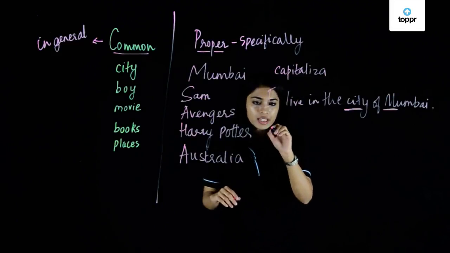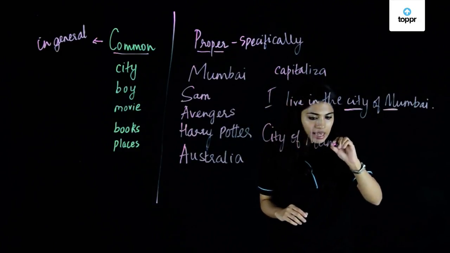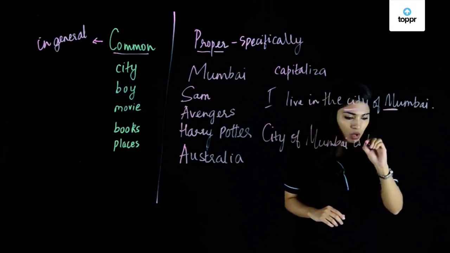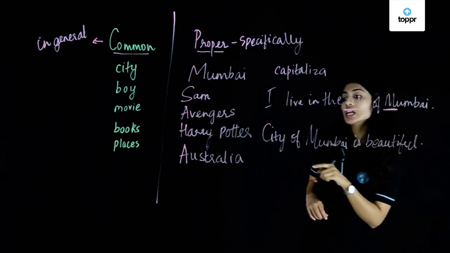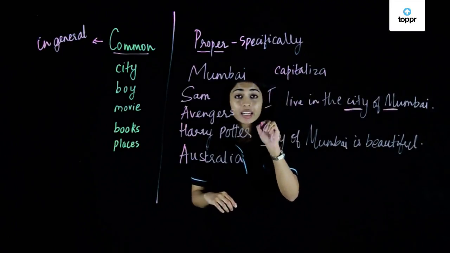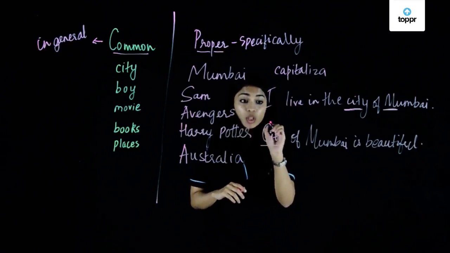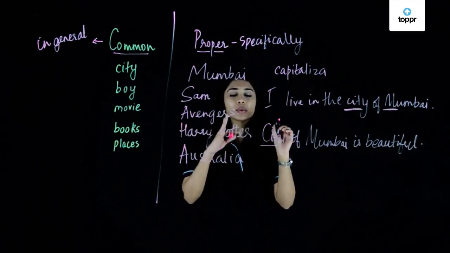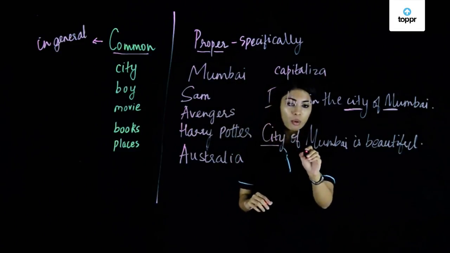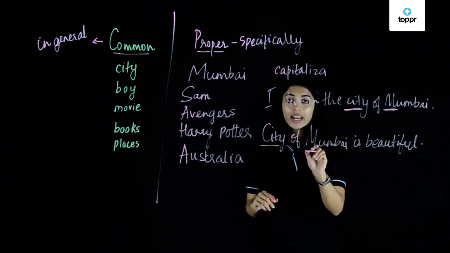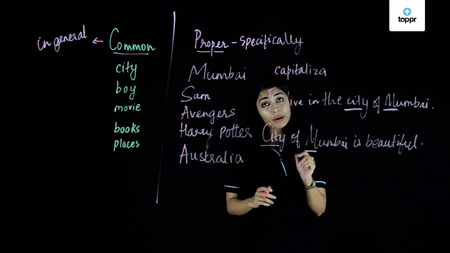For example, if I say, City of Mumbai is beautiful. As you can see in this sentence, the word city and the letter C specifically is capitalized because the sentence begins with a common noun, and only for that reason we have capitalized the common noun in this sentence. And if you see, Mumbai again has been capitalized, or the letter M has been capitalized because it's a proper noun.